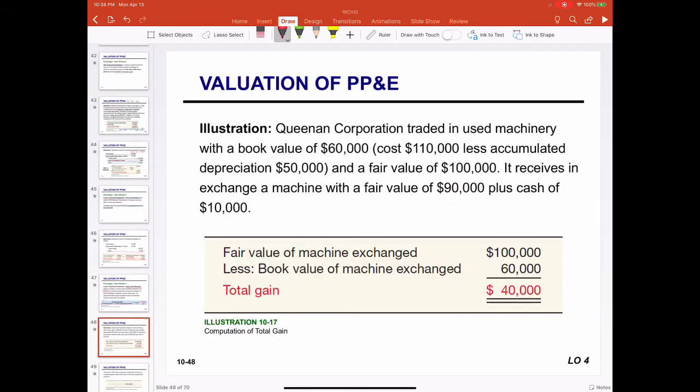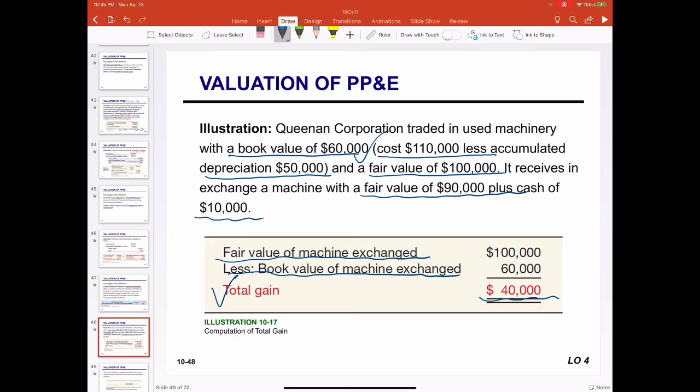So in this example, the book value of the old machine is 60,000, which is the difference between cost 110 and the accumulated depreciation 50. Fair value is 100, which is greater than the book value, so there is a $40,000 total gain. Because it lacks commercial substance and some cash is received, we are going to recognize part of the $40,000 gain. So the gain is the fair value of the old, subtract the book value of the old. That's the total gain. We have the fair value of the newly acquired machine and the cash received.